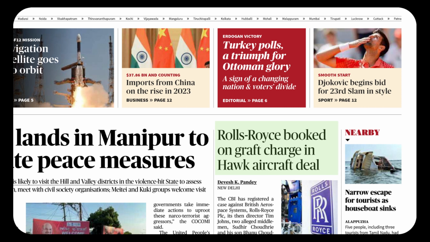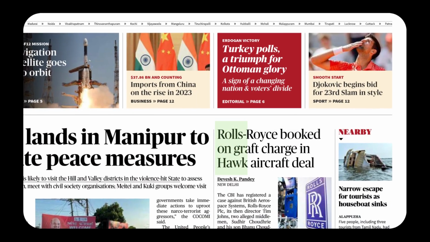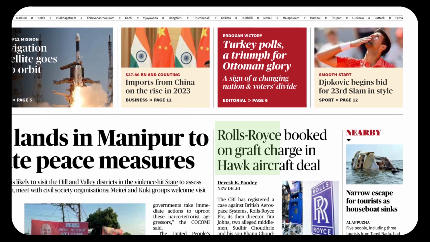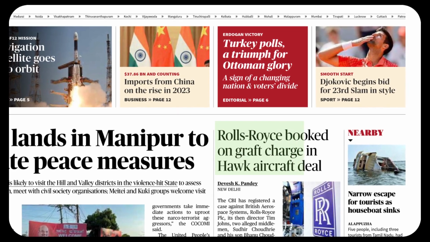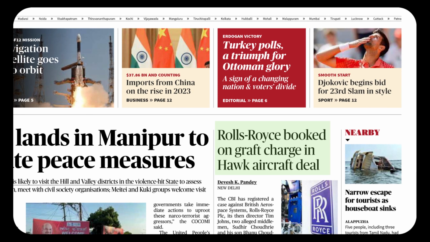The doer is Rolls-Royce, but it must be read in a passive structure. Rolls-Royce was booked or has been booked on what? Graft charge. That's a very important word, G-R-A-F-T. Again, it has multiple meanings. Graft can act as a noun and a verb.